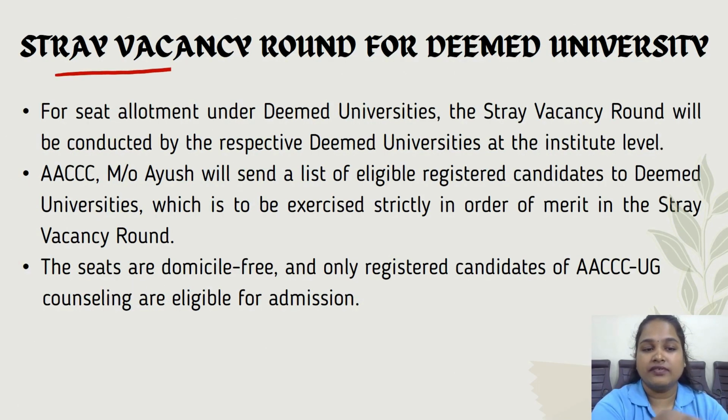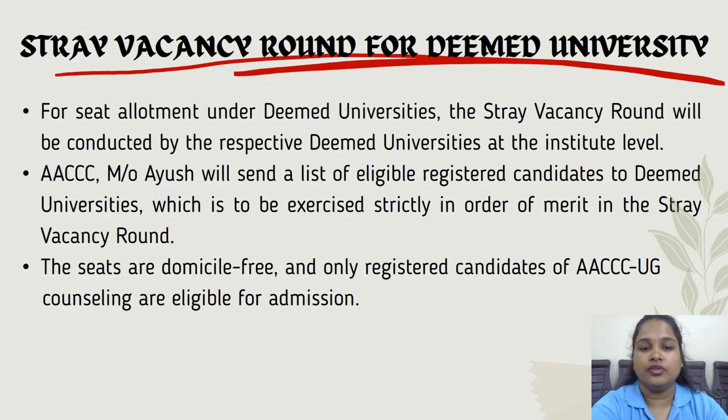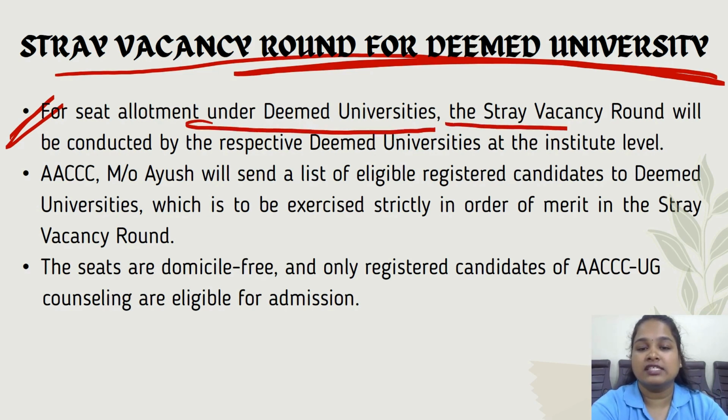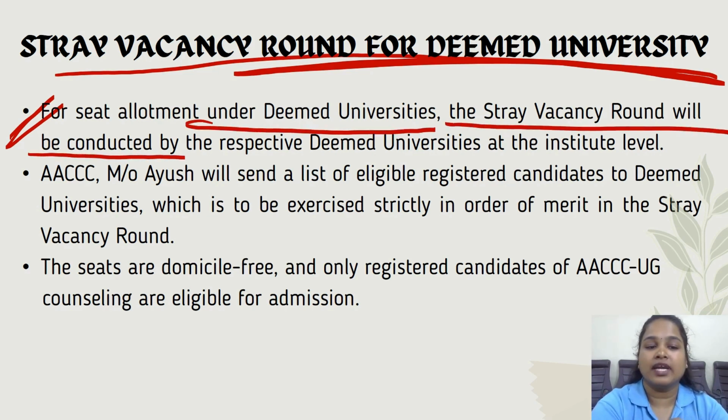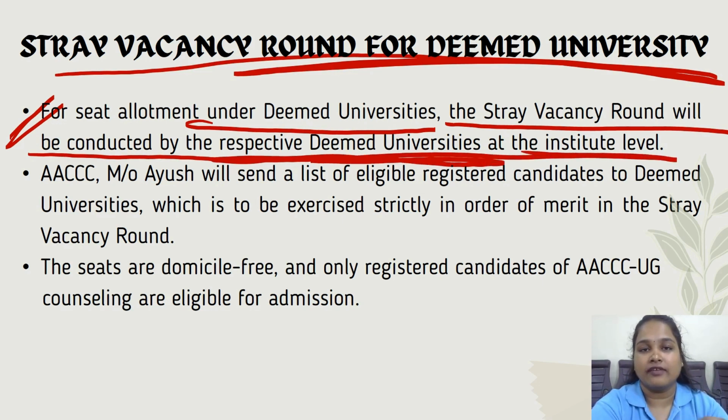Now let us see the stray vacancy round for deemed universities. The first point is, for seat allotment under deemed universities, the stray vacancy round will be conducted by the respective deemed university at the institute level. So as I told earlier, all the remaining seats in the stray vacancy round will be conducted by the deemed universities themselves.